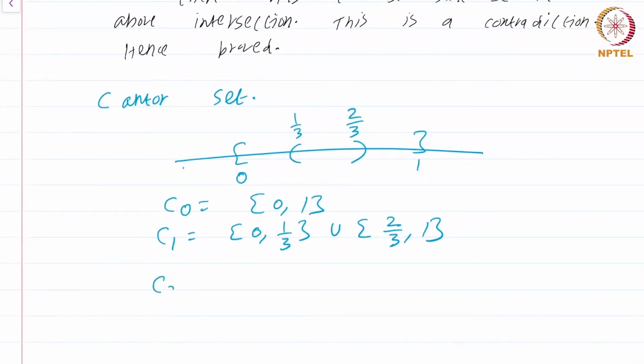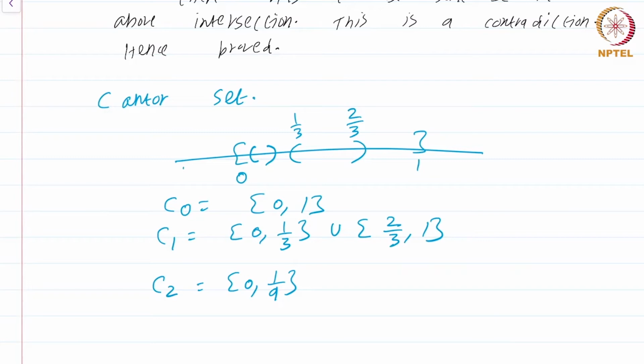Now C2, what I do is the following. I remove the middle 1/3 of each piece here. Well, what is that going to be? Think about this. That's going to be an interval of size 1/9. So it's going to be [0, 1/9], then 1/9 to 2/9 has been completely removed.